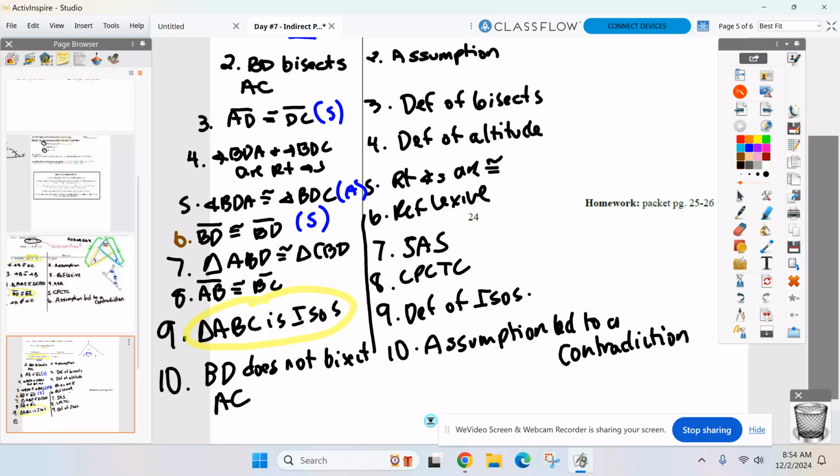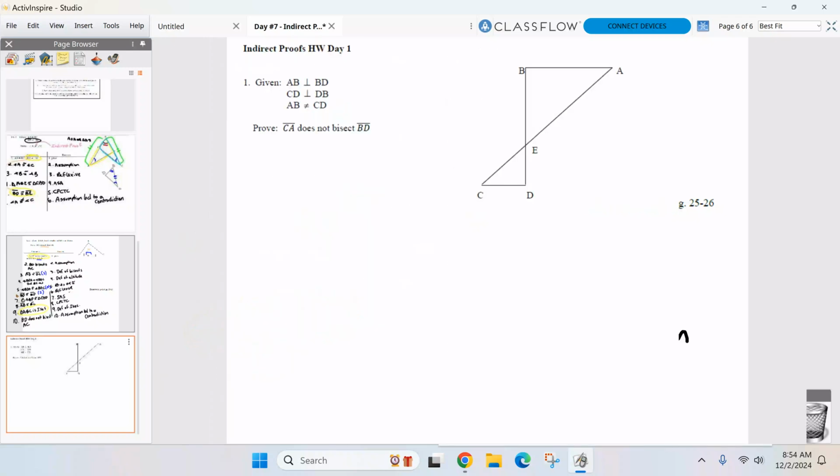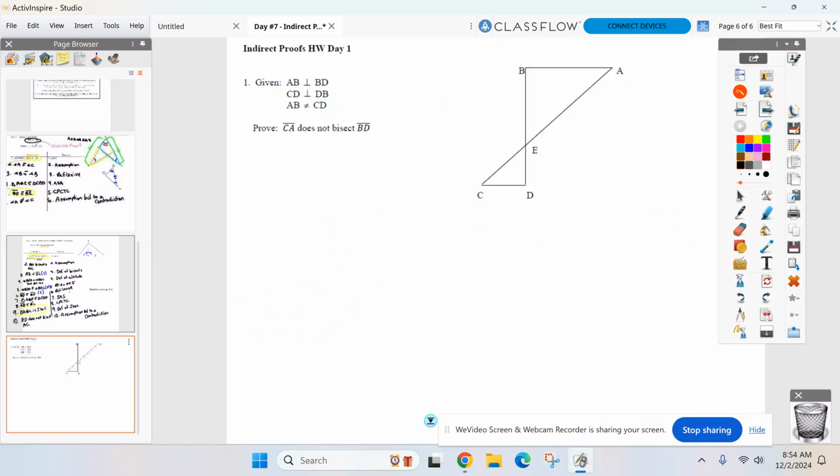I'm going to come around and sit with groups to make sure these are going okay. You're going to try this first homework one on your own. Write your givens, write your assumption, and then before you start step 3, circle, mark, or make a note in your mind which given you need to contradict. Which given are you going to contradict, and then try to do it.